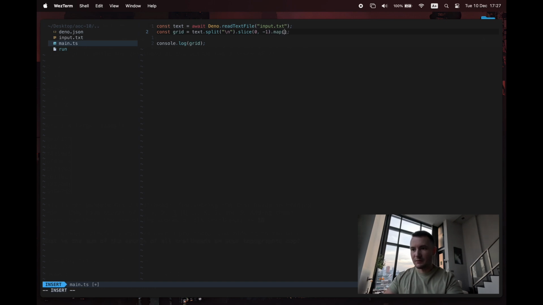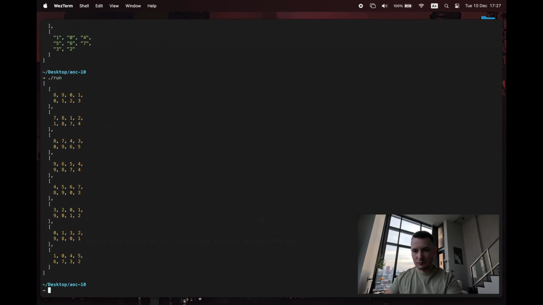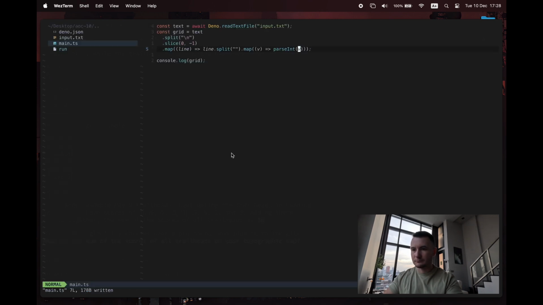We need to map each line onto line.split on the character, and then we can put it into characters. Yeah, there we go. And then we need them as numbers. So let's map them again and parseInt that value. Okay, that's better. So now we've got a grid. We've got the rows and the columns of the numbers in between. Okay.